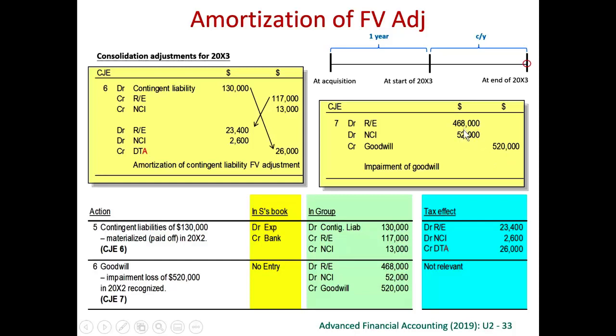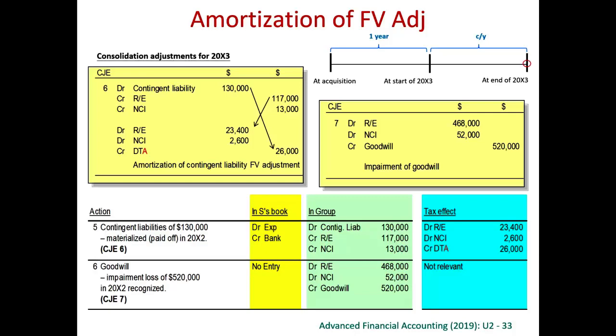If this is a current year impairment, we will debit impairment loss. But this is the impairment loss in 2002. Therefore, we debit retained earnings, 90% retained earnings, 10% NCI. Why? Remember, retained earnings is the retained earnings for the parent only. So that's why we have to separate into 90% retained earnings and 10% NCI. NCI has to share its portion. Now we have adjusted all the fair value adjustments as well as the goodwill.